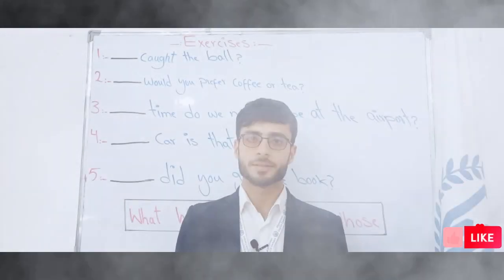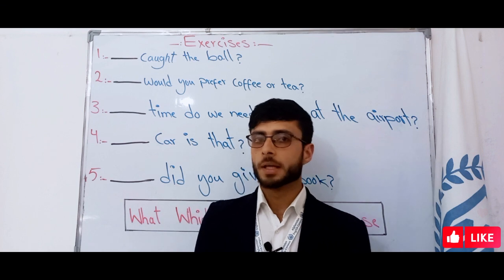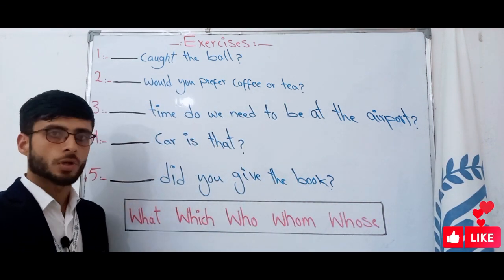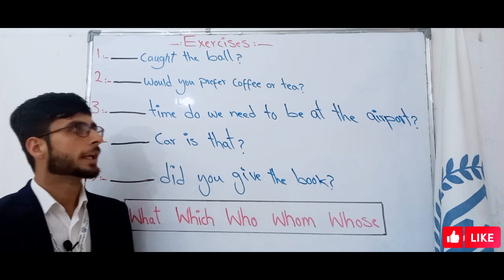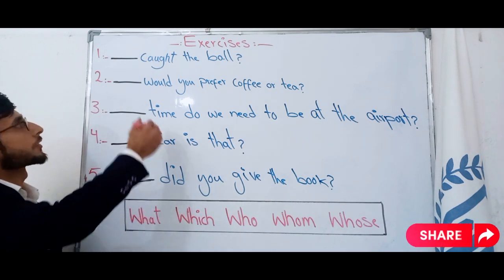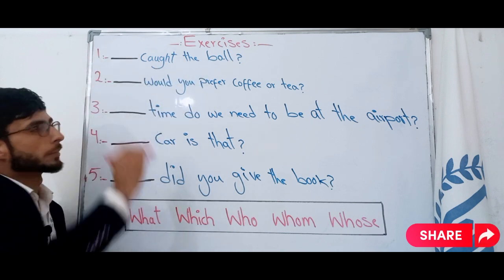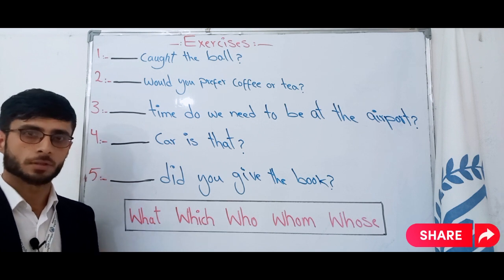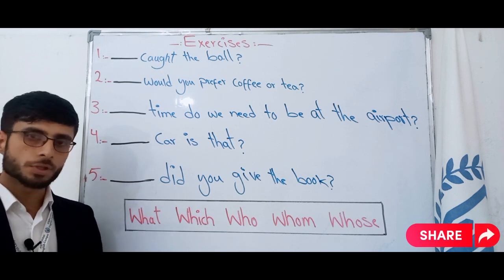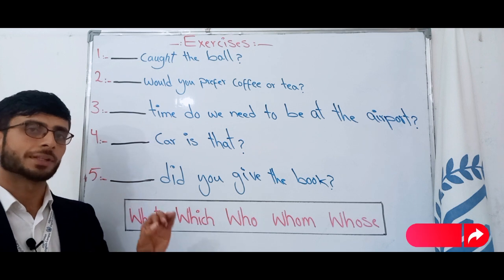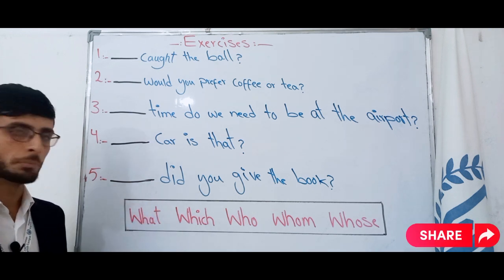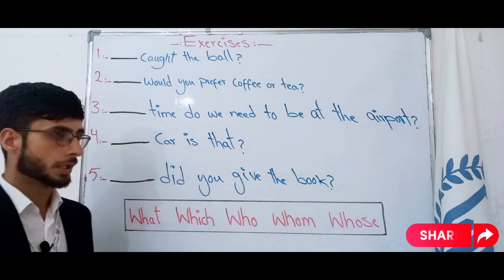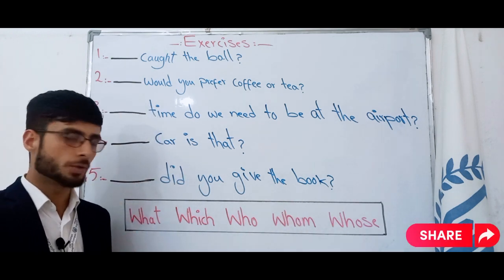Let's come to some practicing on interrogative pronouns. Some interrogative pronouns are listed in here, and we should use them in these sentences. The first sentence is: caught the ball. In here we want to ask about a person, so we should use interrogative pronouns that belong to persons, like who, whom and whose, but each of them has its own usage.